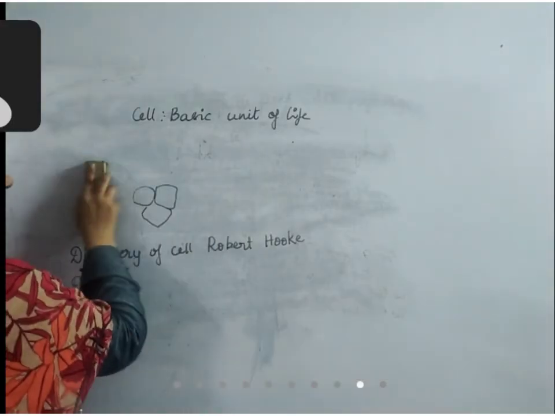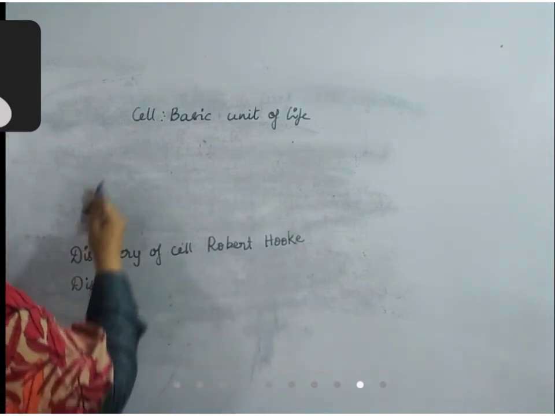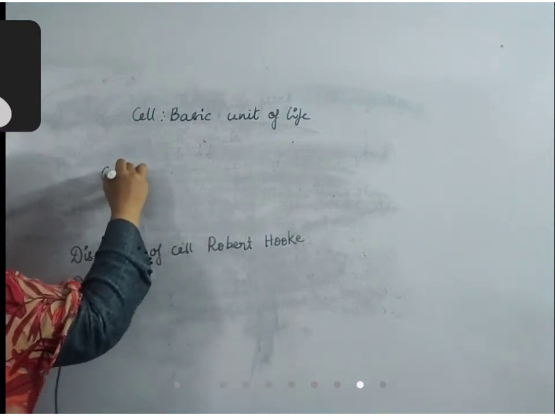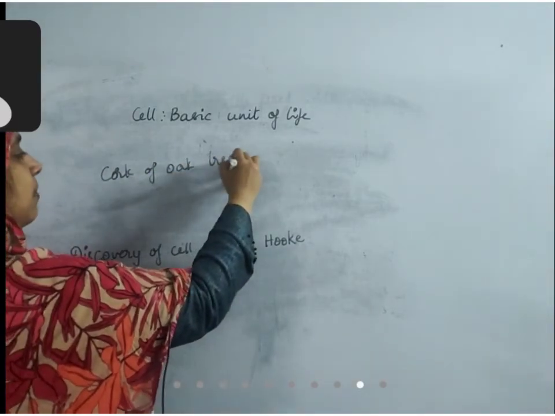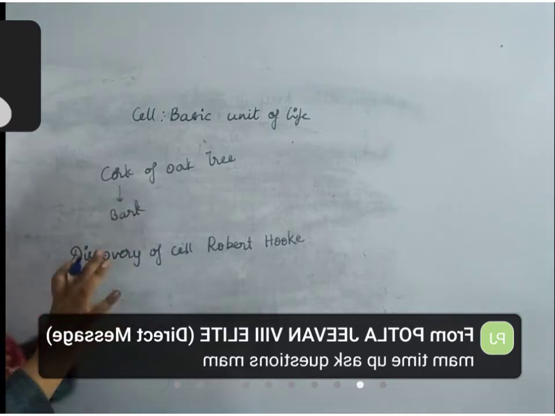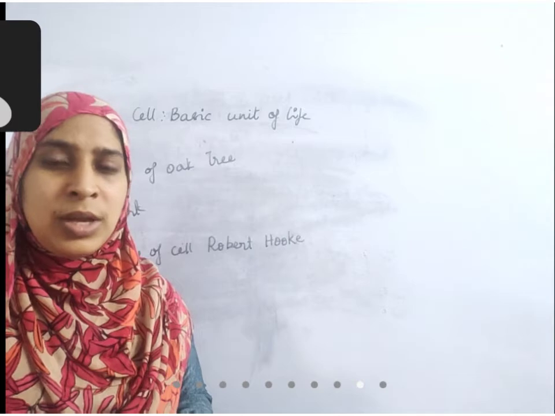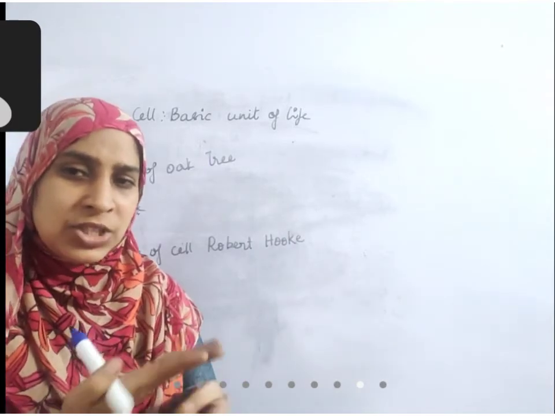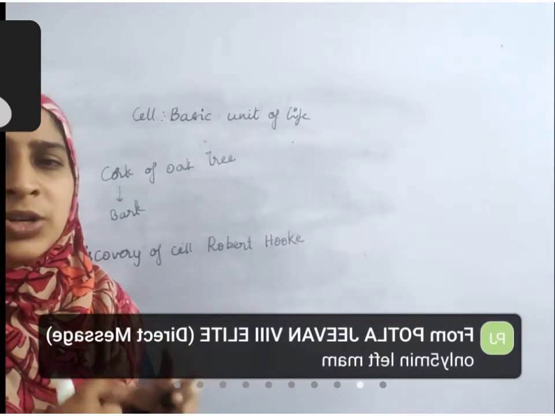Next one. Robert Hooke, what he did is, he took the cork of oak tree. Cork means bark. Bark of oak tree he has taken. Okay, that outermost dead part he has taken. He had made it into small slices and observed under microscope.